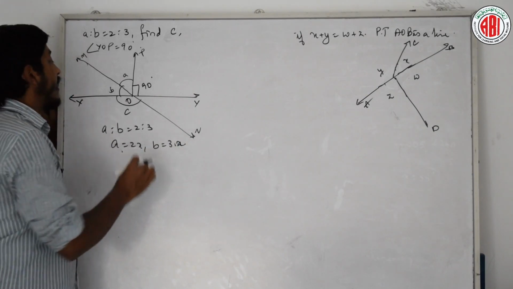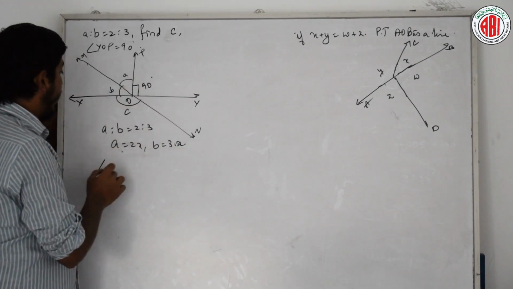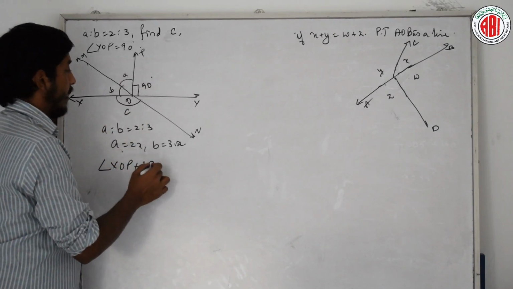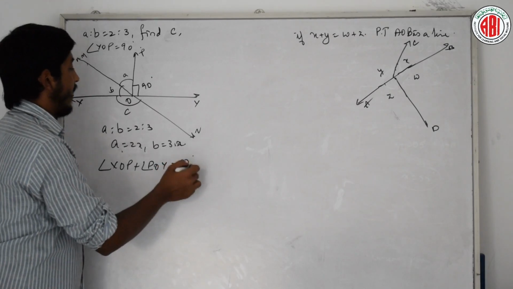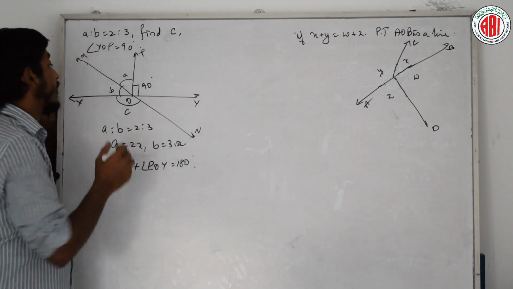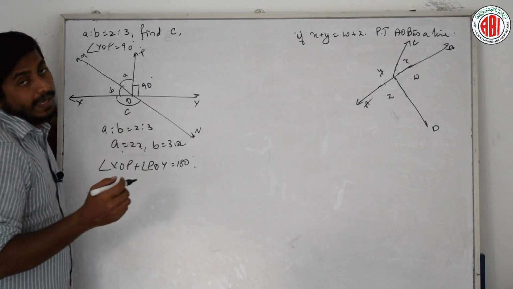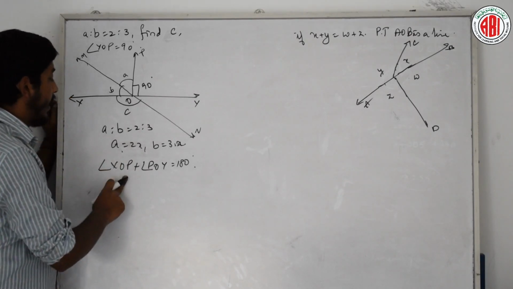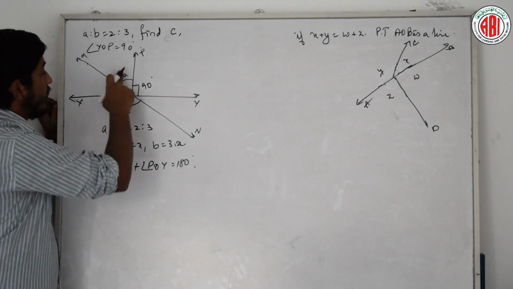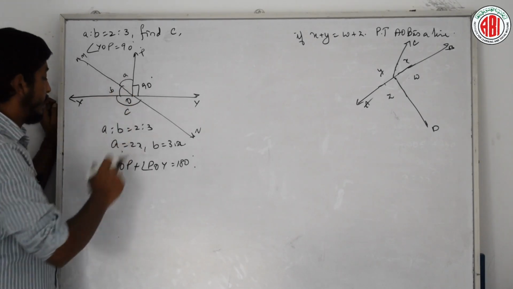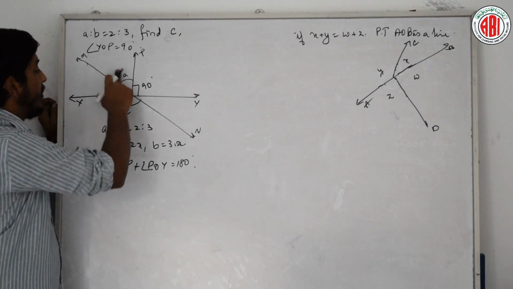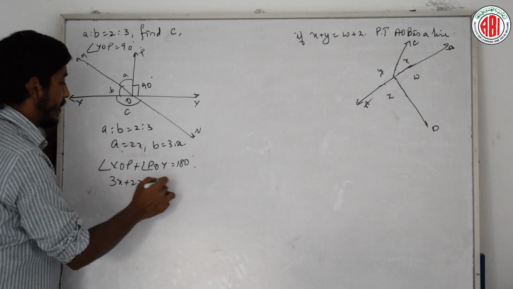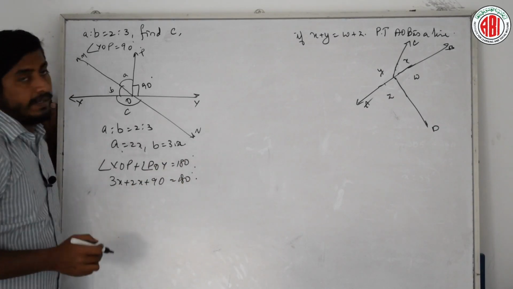Now tell me, here angle XOP plus angle POY is equal to 180. Why? Because they form a linear pair. Is it right? Just substitute now. XOP is nothing but B plus A. What is B? 3x plus 2x plus 90 is equal to 180.